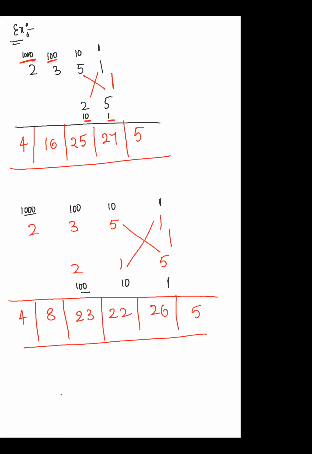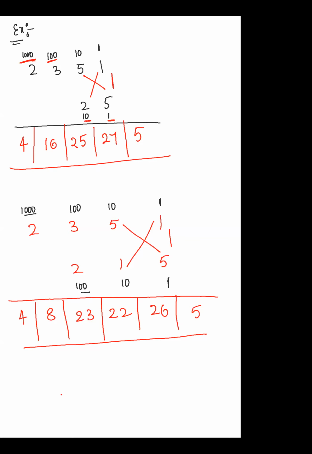Yes, sir. There is no need to memorize the pattern. Just focus on the place values. If you focus on the place value, automatically the pattern will be generated. But in the initial stages, we have to practice it. After you practice and master this, there is no need to write all the things.